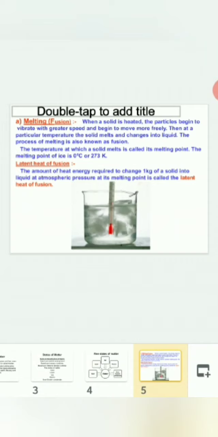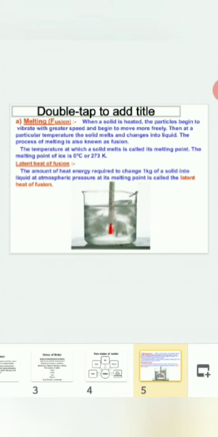Latent heat of fusion. Now we are going to understand the concept of latent heat of fusion. The amount of heat energy required to change 1 kg of a solid into a liquid at atmospheric pressure at its melting point is called the latent heat of fusion. In this diagram you can see a beaker which has ice and a thermometer. What happens when you keep ice in the beaker? It will melt with the help of the surrounding heat, but the temperature of the thermometer will not rise till all the ice turns into water.